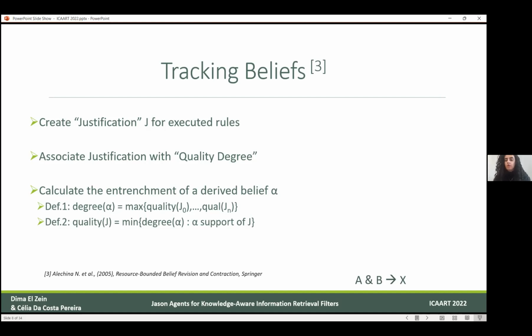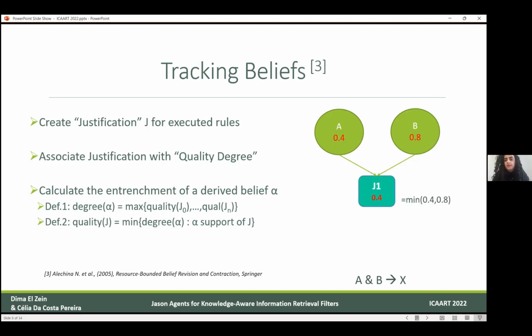If we go back to our small example, we had A and B with their related degrees. They were linked with one rule. We create a justification that has a quality equal to the maximum of both, and then it is linked to the derived belief X. So we can deduce that the degree of X will be 0.4.